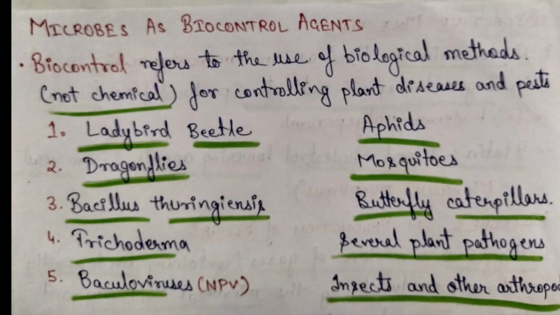But in biocontrol agents we only control or kill those organisms which are harmful to our crops. So first we look at ladybird beetle which controls aphids, dragonflies which control mosquitoes, Bacillus thuringiensis which controls butterfly caterpillars, and Trichoderma. Several plant pathogens are controlled by this. Baculovirus is from the nucleopolyhedrovirus group. It controls insects and other arthropods.